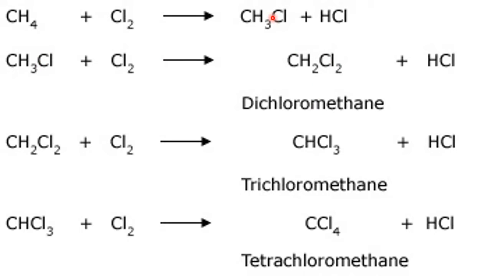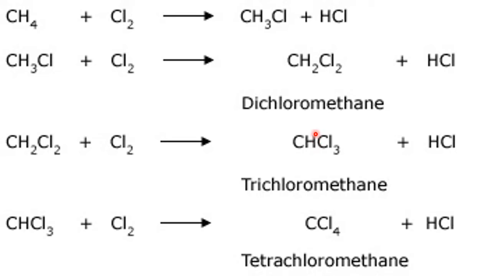This is monochloromethane, dichloromethane. If you remove three hydrogen by three chlorine atoms, then it is called trichloromethane. Then if all the H are substituted by chlorine, it is called tetrachloromethane. Now here no hydrogen atoms remain. Even if you add chlorine, the reaction will not go, it will stop here automatically. So here we have four products: monochloromethane, dichloromethane, trichloromethane, and tetrachloromethane are formed, and the reaction stops automatically.